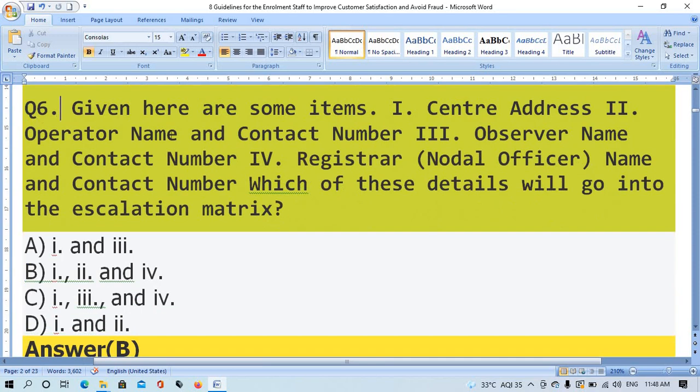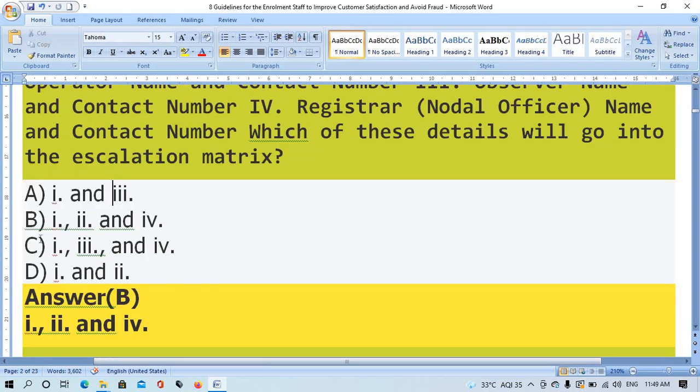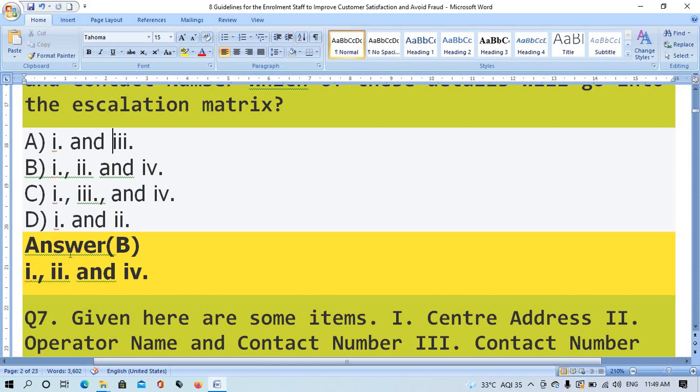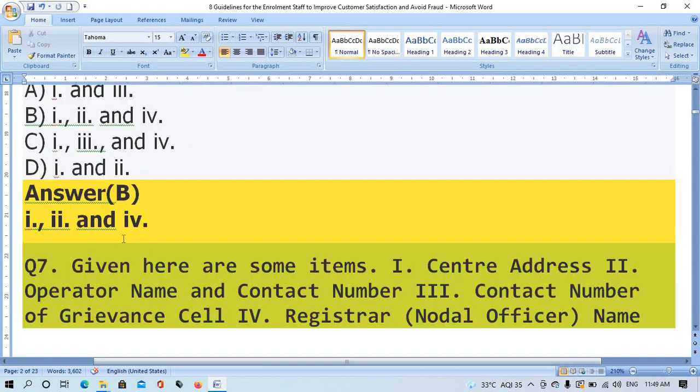Question number 6. Given here are some items. 1. Central address. 2. Operator name and contact number. 3. Observer name and contact number. 4. Registered nodal officer name and contact number. Which of these details will go into the escalation matrix? Option A 1 and 3. Option B 1, 2 and 4. Option C 1, 3 and 4. Option D 1 and 2. The right answer is option B, 1, 2 and 4.